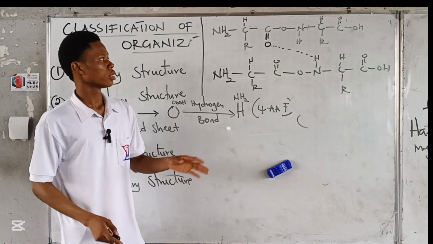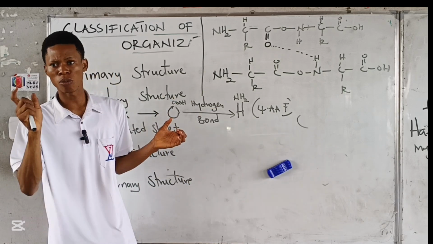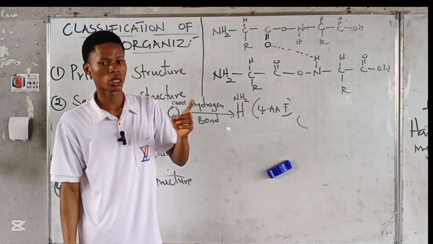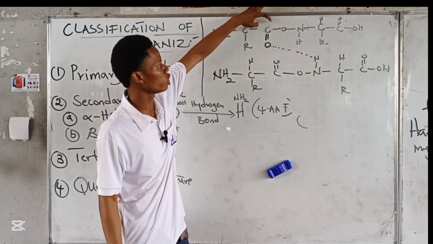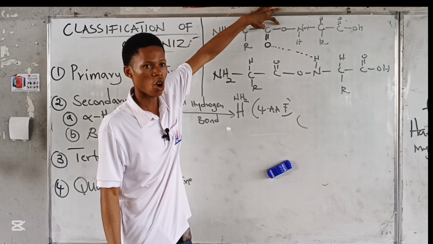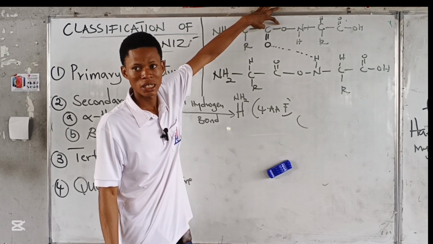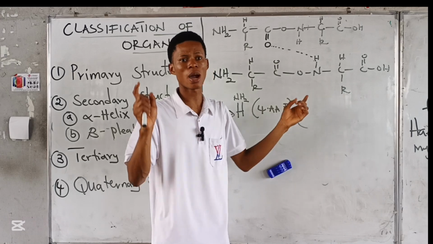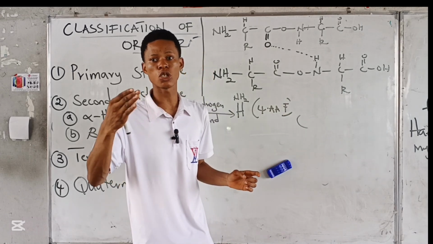Let me take that again. Alpha helix is formed when a hydrogen bond is formed between oxygen on the carboxylic acid group of one polypeptide and the hydrogen on the amino group of another polypeptide that is 4 residues away.